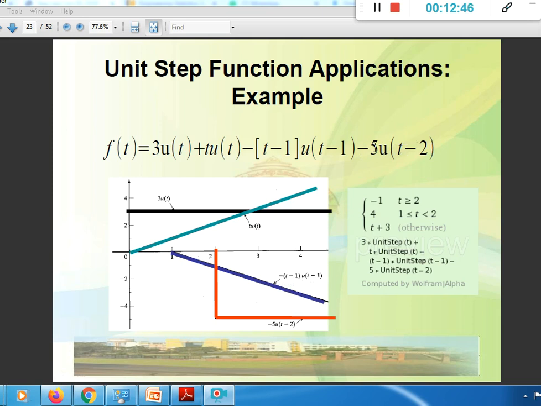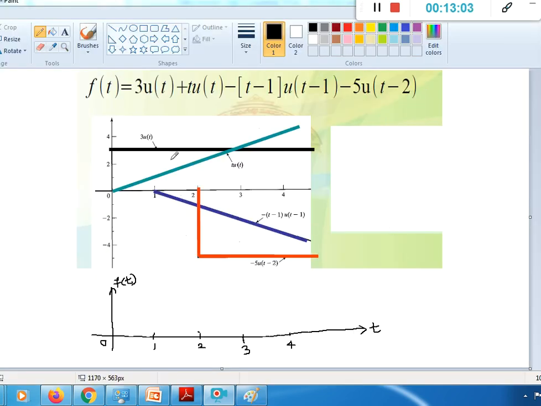It is with a minus sign, and u of t minus 2 has to begin from 2 itself, and it is multiplied with 5. So let's consider this one as 5. Then when we sum these all, we can get the f of t signal. Let's see how to draw the resulting signal f of t.